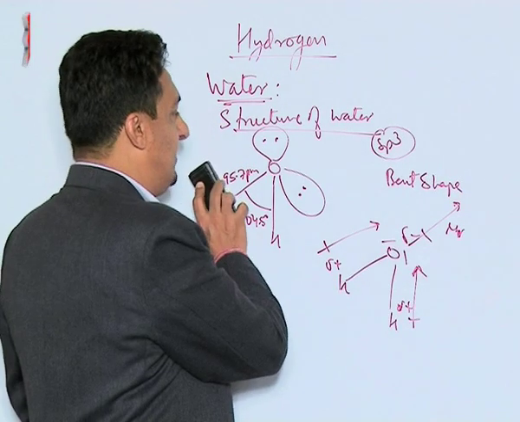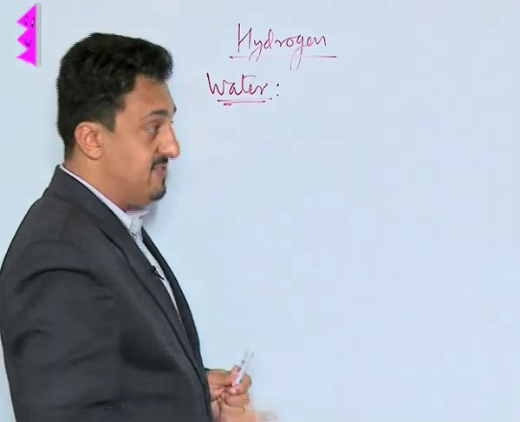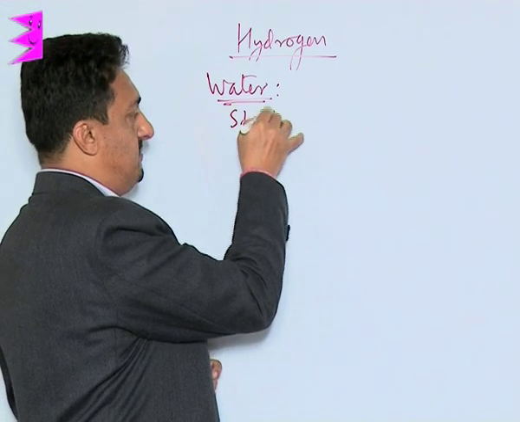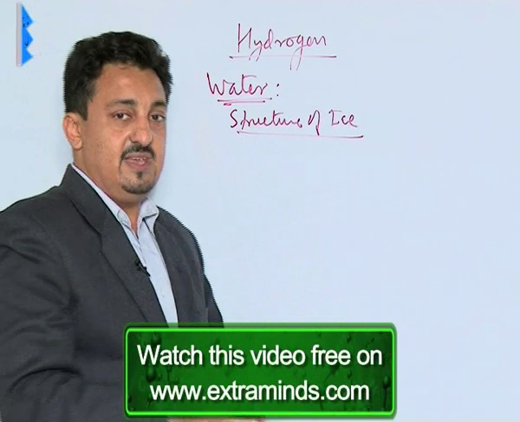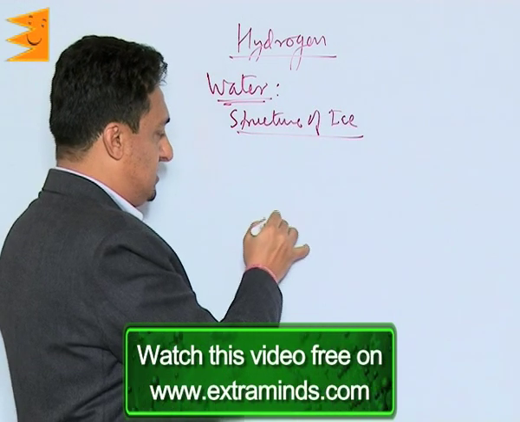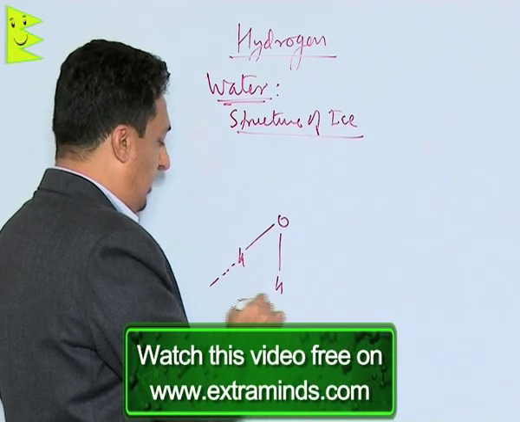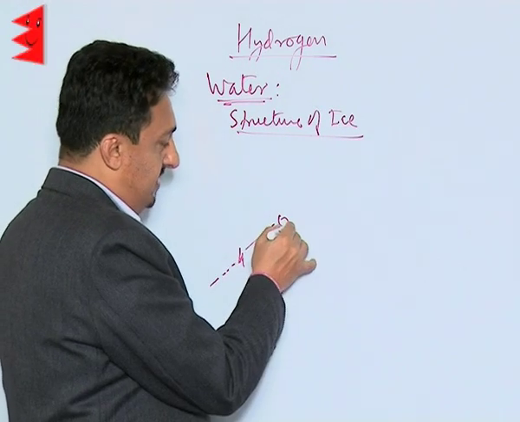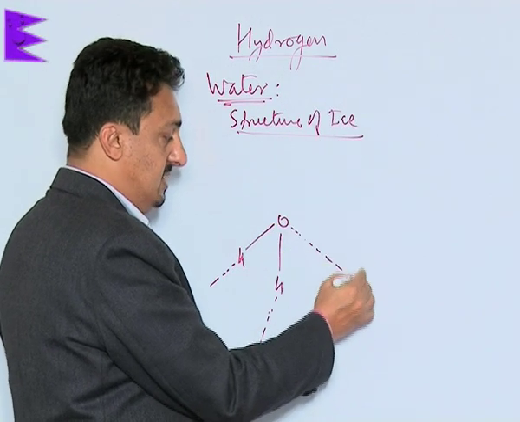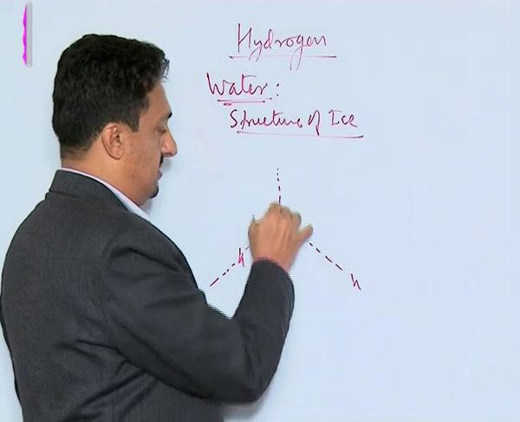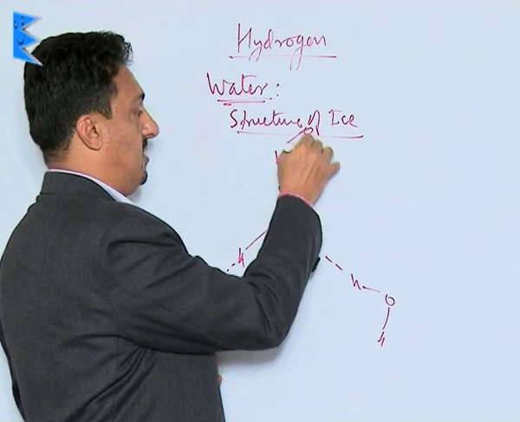Now, when we are discussing the structure of water, we need to know the structure of ice also. Why do we separate water and ice? The reason is that the normal water molecule, which develops hydrogen bonding only from these two sides, because of these lone pairs, also develops hydrogen bonding with this one, with some other water molecule, and this one of some other water molecule.